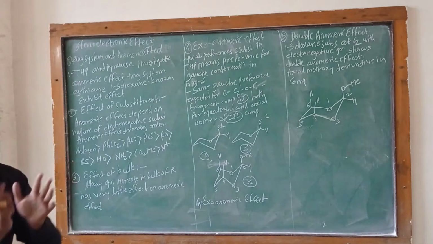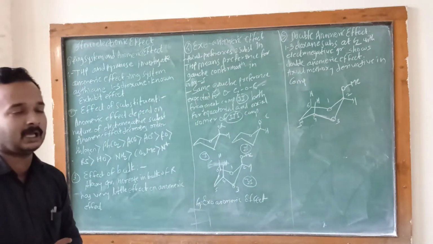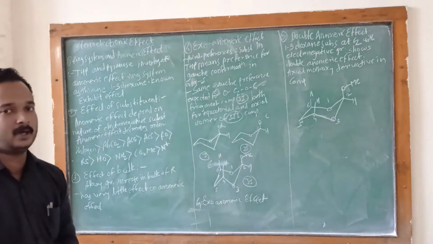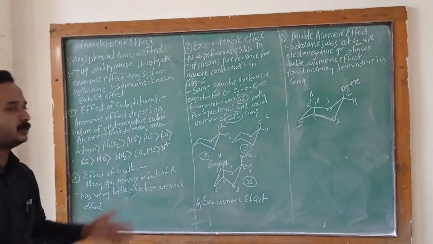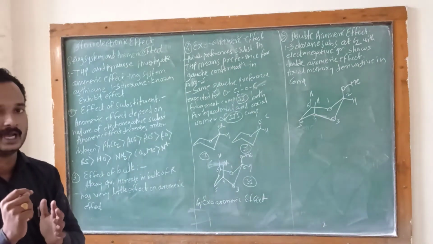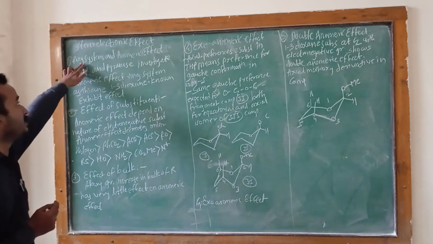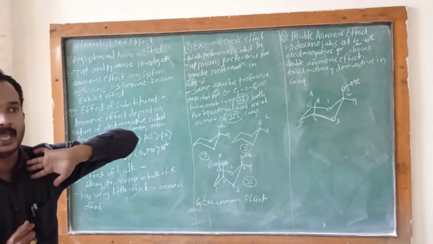For thio, you should also know it is sulfur containing. This thio-1,3-dioxane exhibits this effect, which is about ring system and anomeric effect.